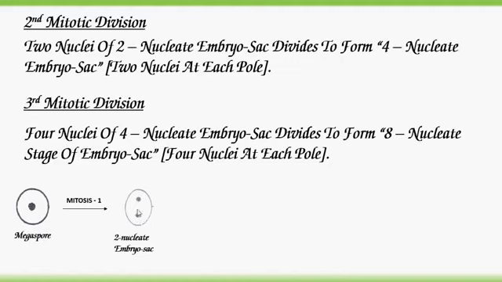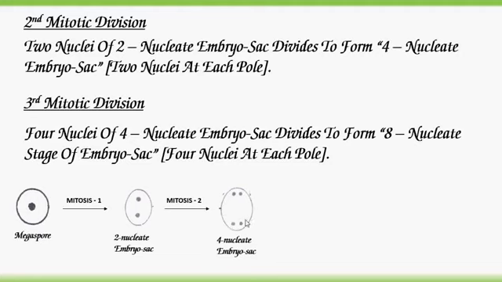And these 2 nuclei undergo mitotic division, second mitotic division, and form 4 nucleate embryo sac. So after first mitotic division, each pole has one nucleus, and after second mitotic division, each pole has 2 nuclei. So total 4 nuclei are present in the embryo sac stage.